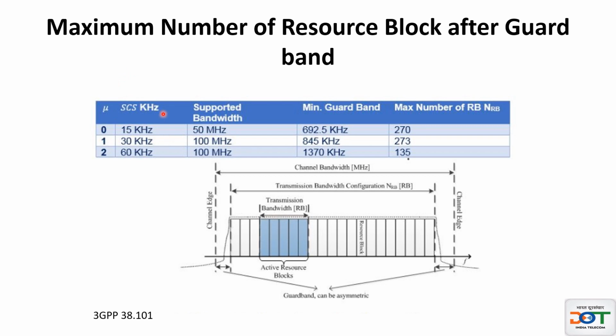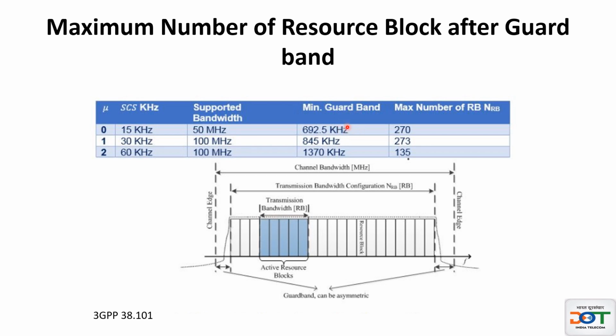So let us see in a particular bandwidth how many resource blocks we can get. Let us assume that the numerology is 0, that is 15 kilohertz subcarrier spacing, and suppose we have 50 megahertz bandwidth. In 50 megahertz you have to remove the guard band from both sides, and one guard band will be 692.5 kilohertz. So reduce twice this, because there is a guard band on both sides, and then divide by 15, that is the subcarrier spacing, to get the number of subcarriers which can be used.